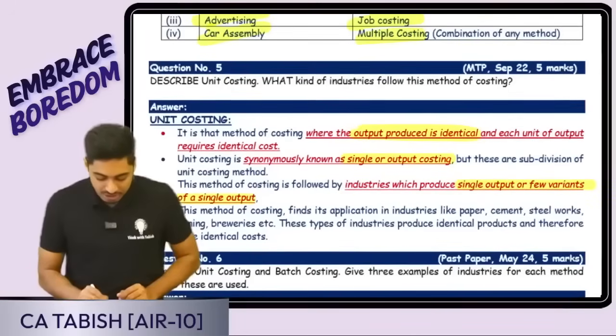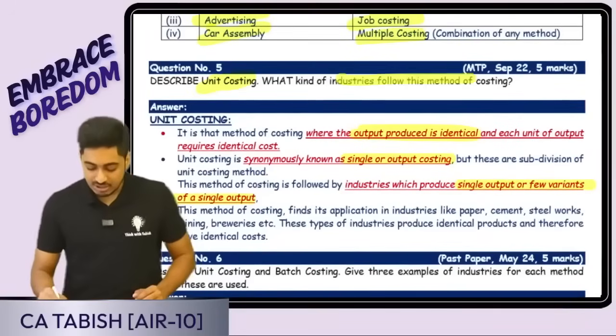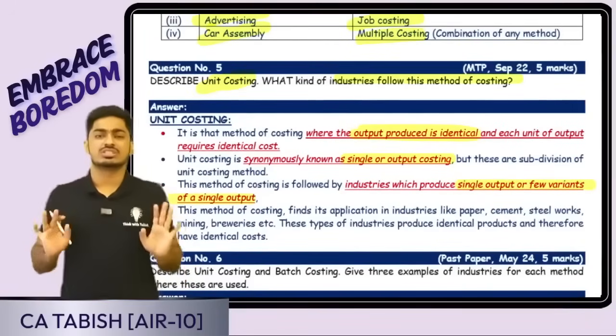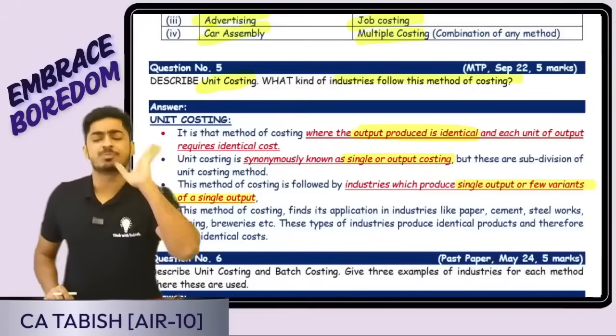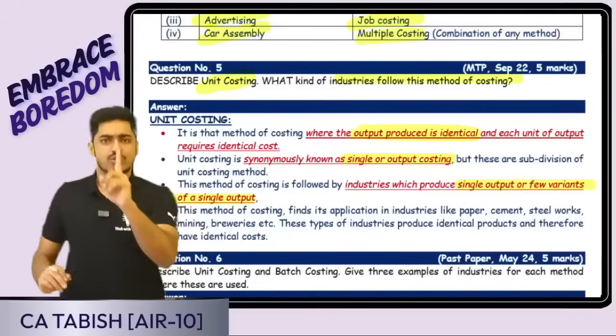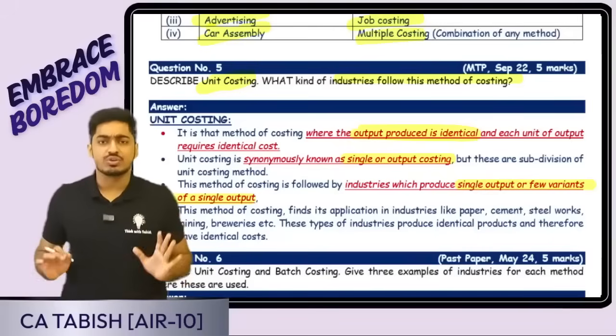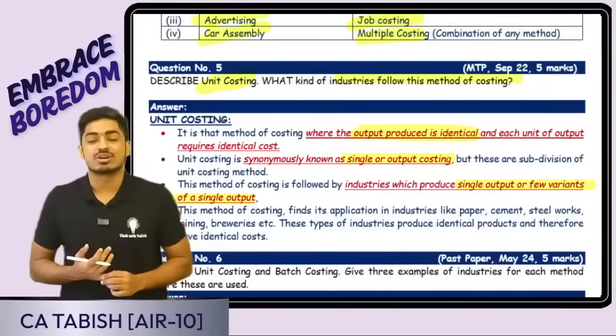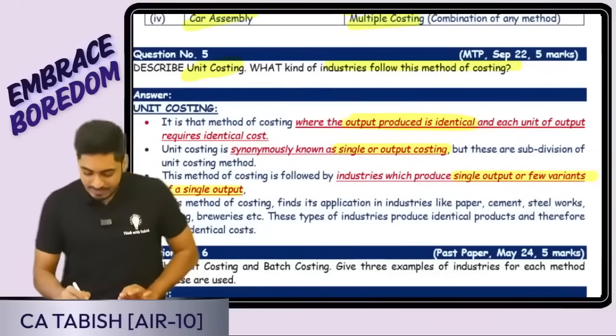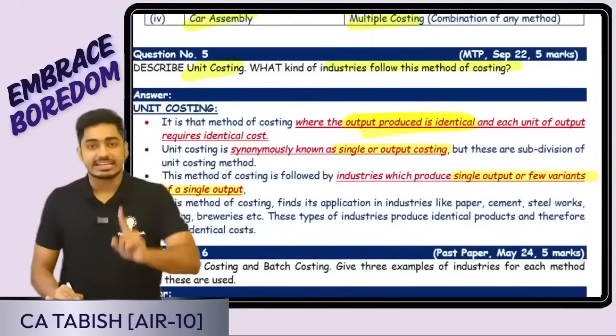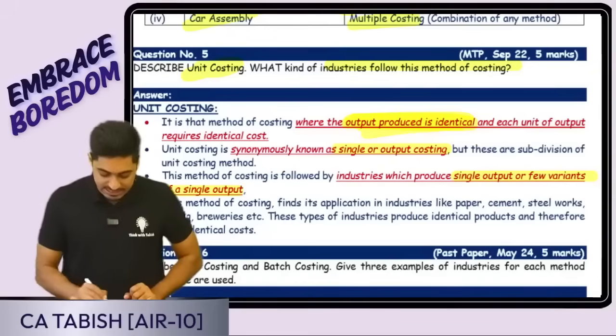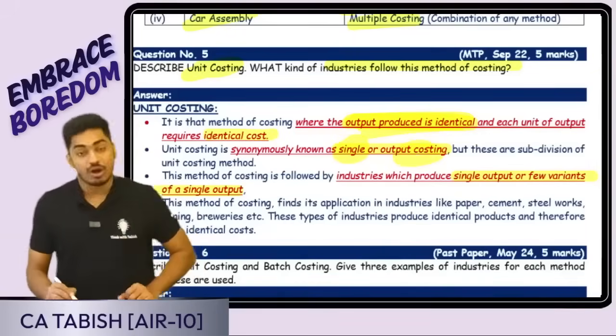Next is going to be unit costing. What is unit costing and which kind of industries follow unit costing? What is unit costing? Where company is producing only one type of homogeneous goods, nothing else is there. Only one type of product is produced. It is called unit costing. It is also called as single costing or output costing. It is a method where output produced is identical. One product only I am producing, and each unit of output requires identical cost. It is also called as single or output costing.